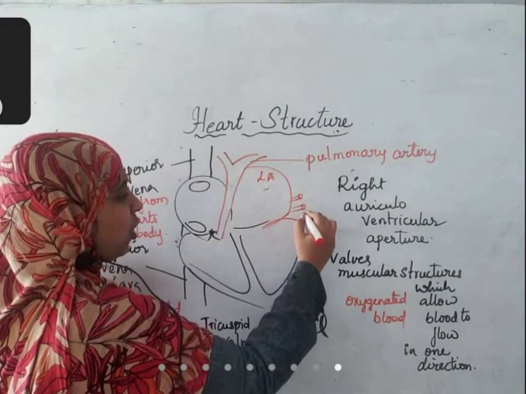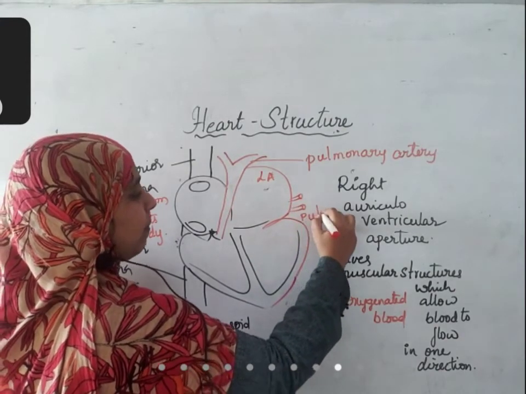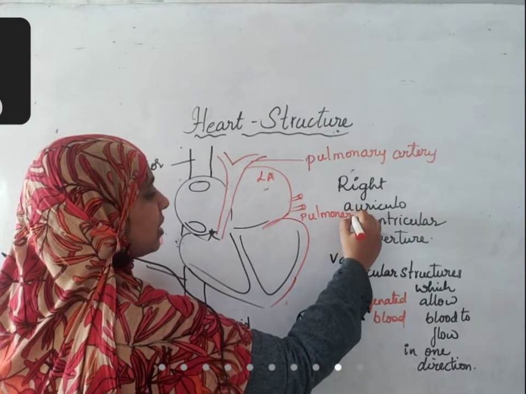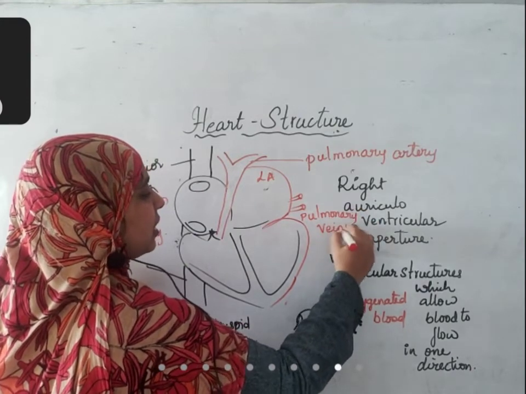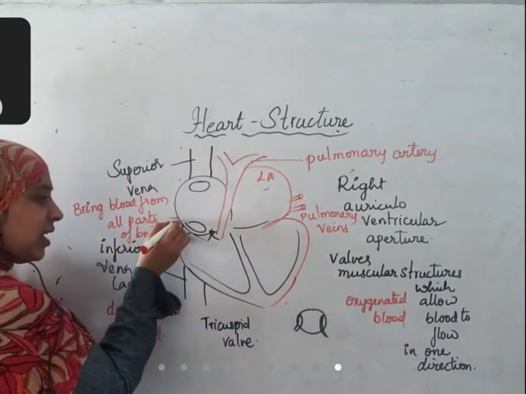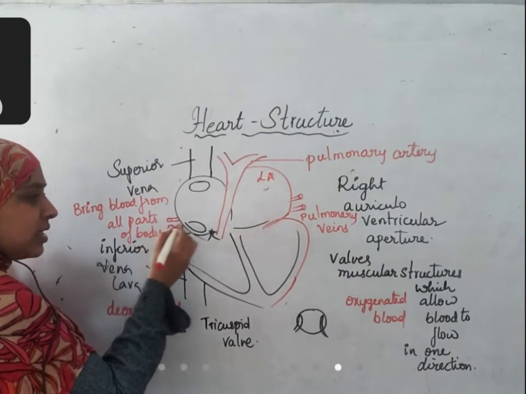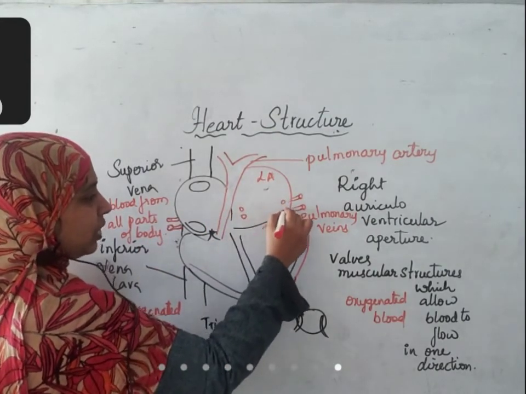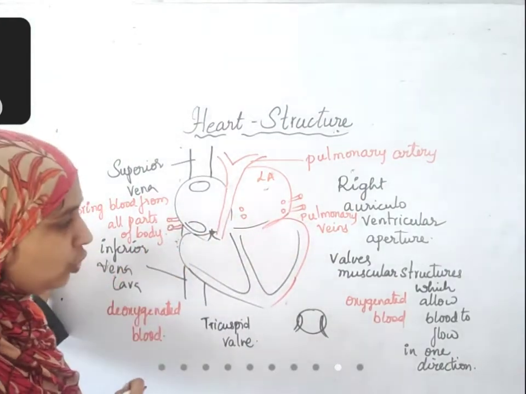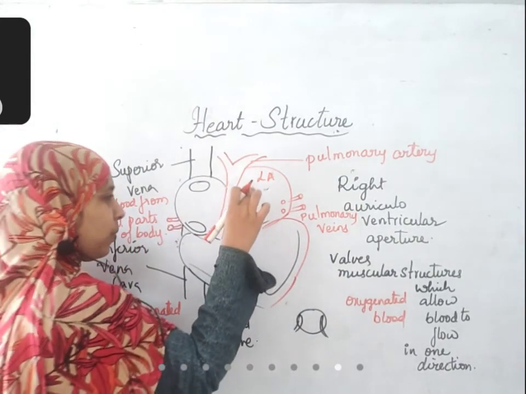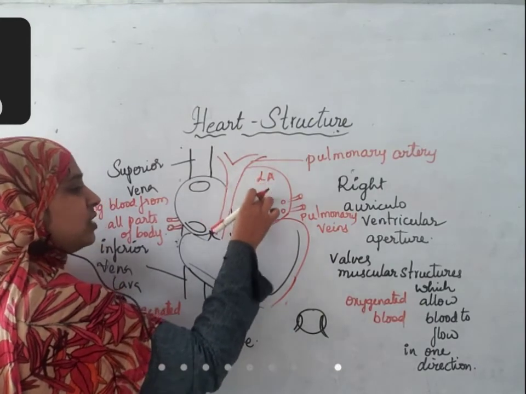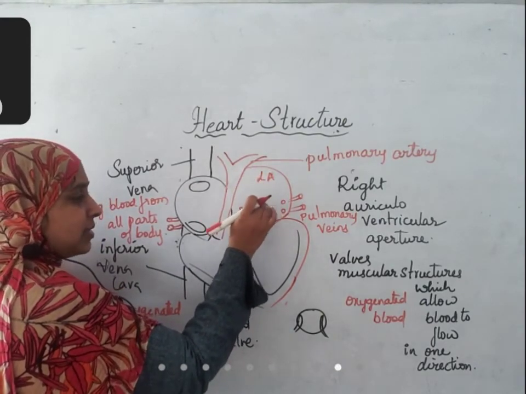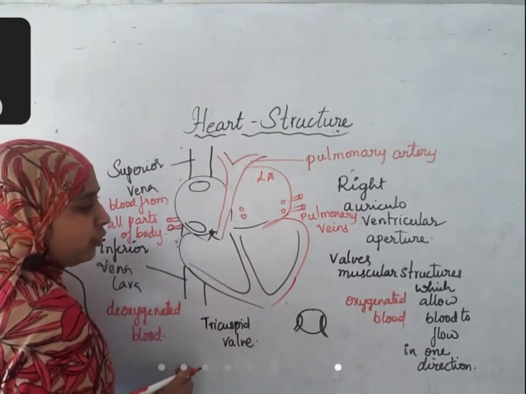Through small veins called pulmonary veins. Here two small veins are there. These two will open here, opening from the inner wall. I am showing you the opening. So both of these will open into the left auricle only. Oxygenated blood from the lungs enters into the left auricle.